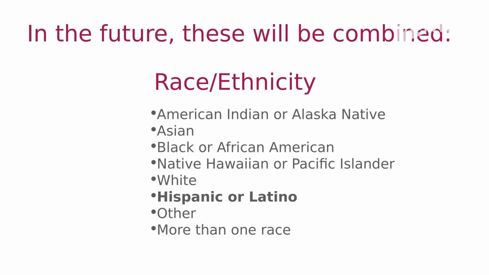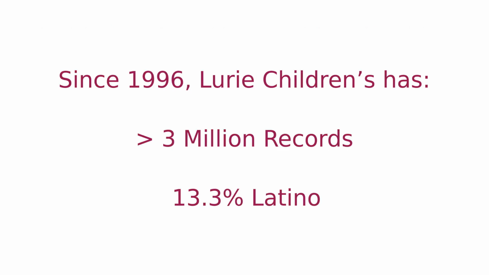But in the future, these two concepts will be combined into one concept called race/ethnicity. Combining the two concepts of race and ethnicity into one category gives people more options to select from, which you can see on the screen. At Ann and Robert Lurie Children's Hospital, we have over 3 million patient records. Keep in mind that 13.3% of these records are labeled as Hispanic or Latino.